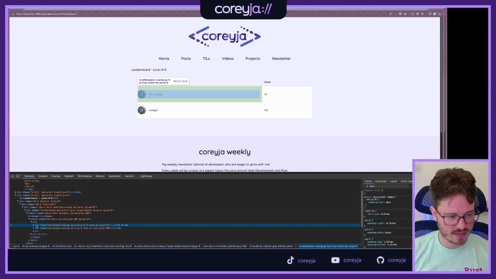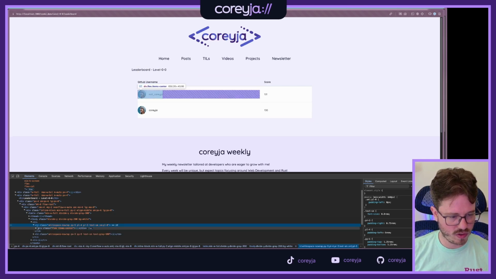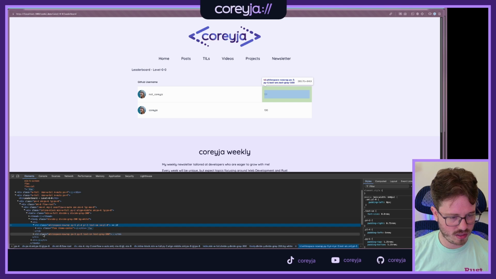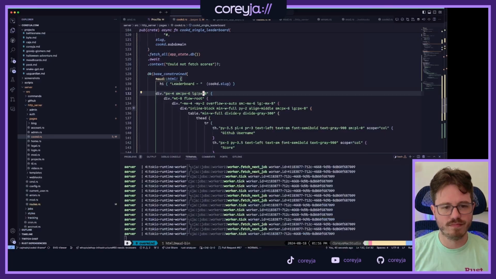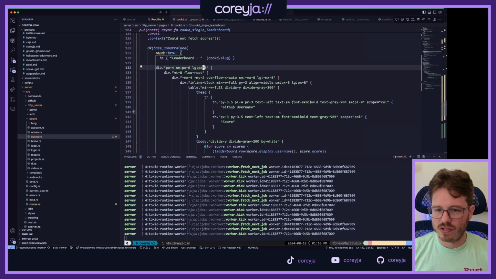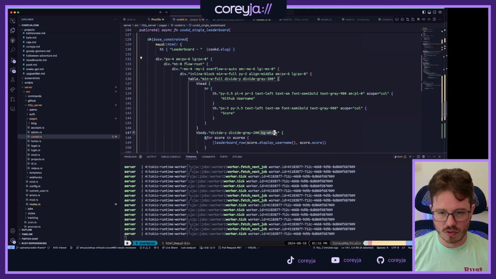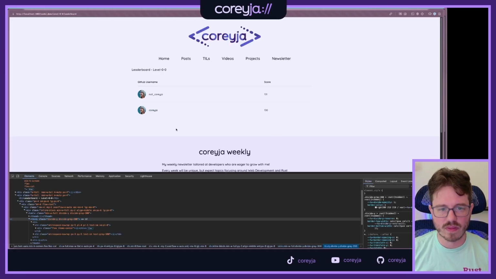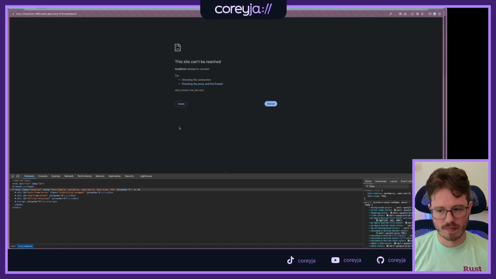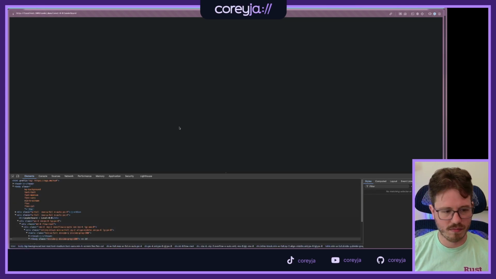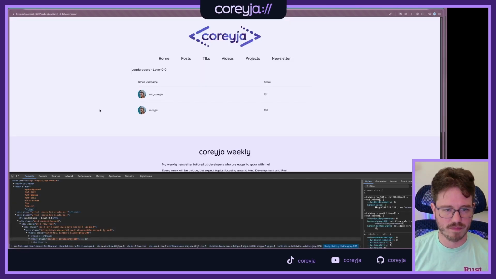So I think that's probably what I want to fix, is wherever it's giving us our background. There we go, background white. What if we just remove it? Perfect. Okay, so where is the background white getting added? It's to our whole table body. Remove it. And that should get us back to something like this. Oh, come on. I need to make this compile a little bit faster. There we go. Okay. Nice.